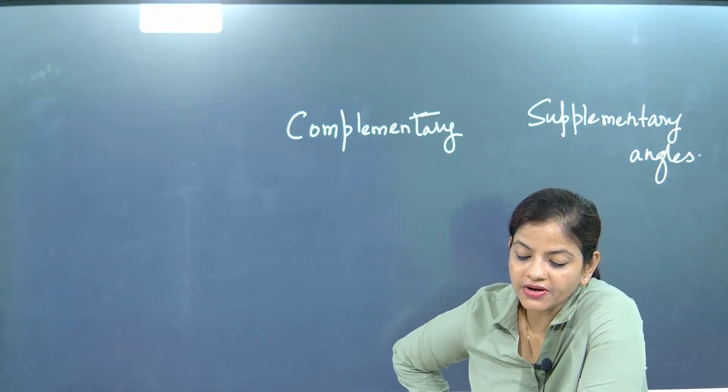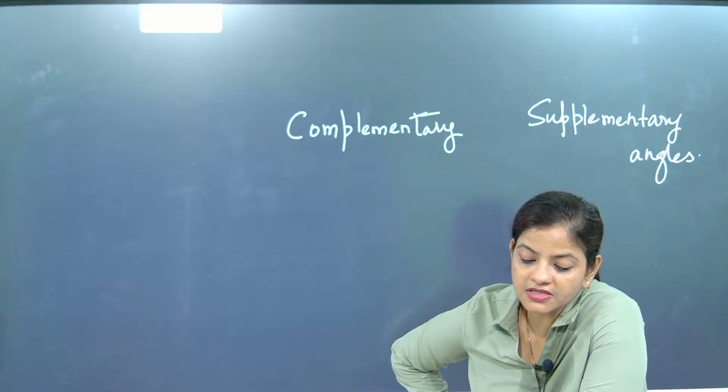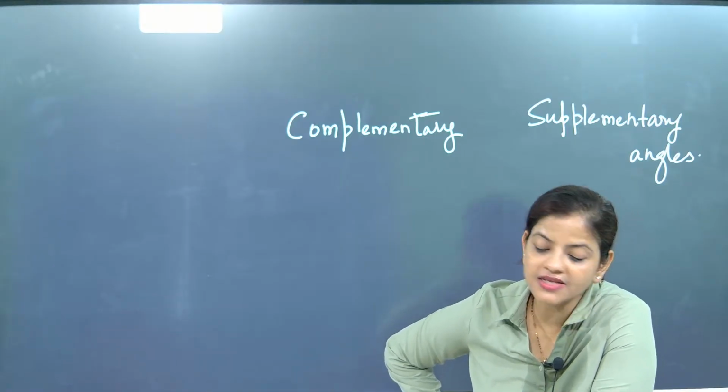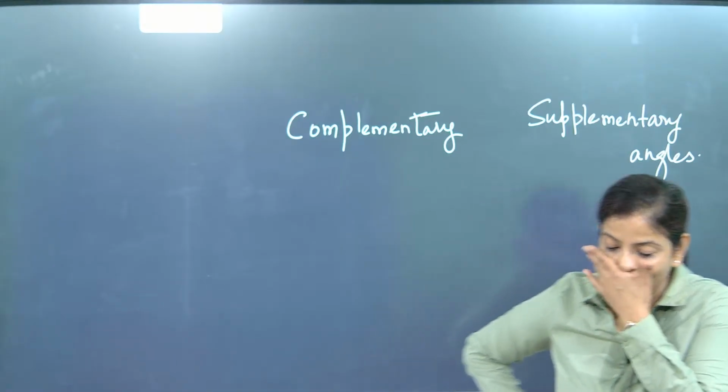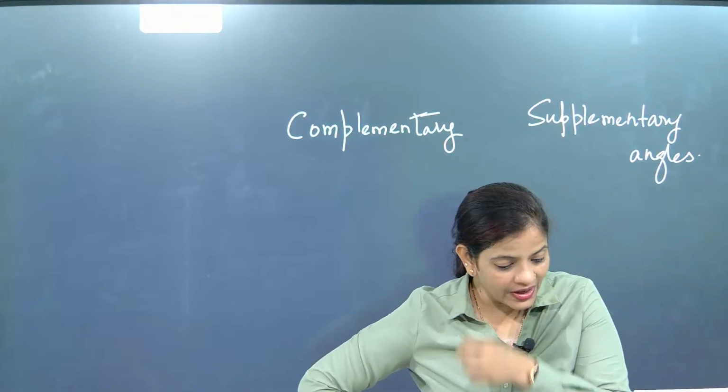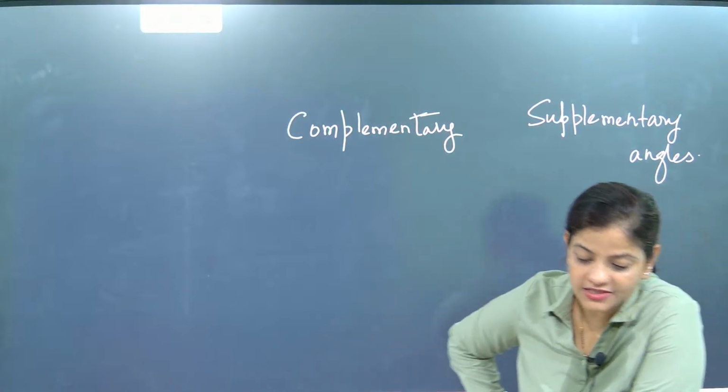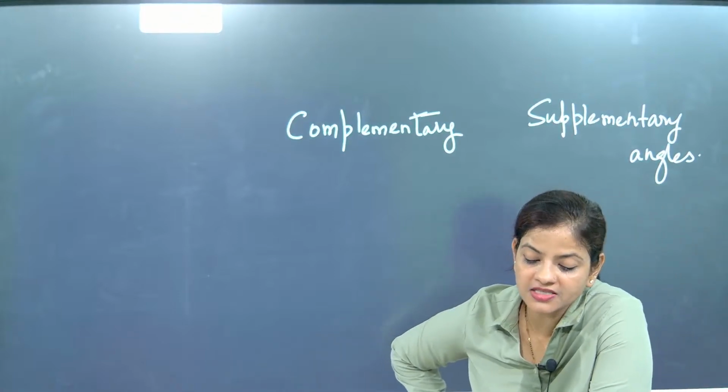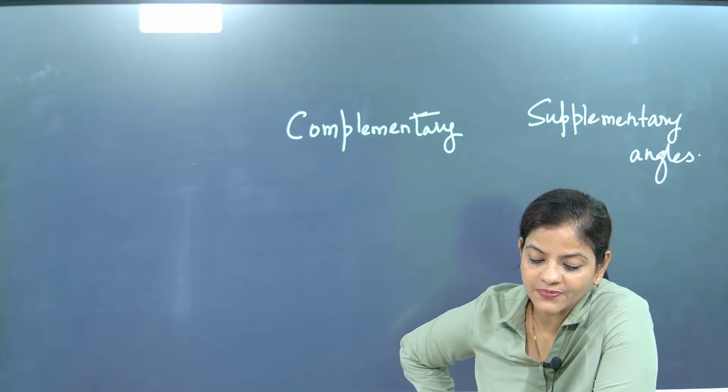Complementary and supplementary angles. Complementary means the sum of the two angles is 90 degrees, and when the sum is 180 degrees, it is a supplementary angle. Aru, that is absolutely correct.